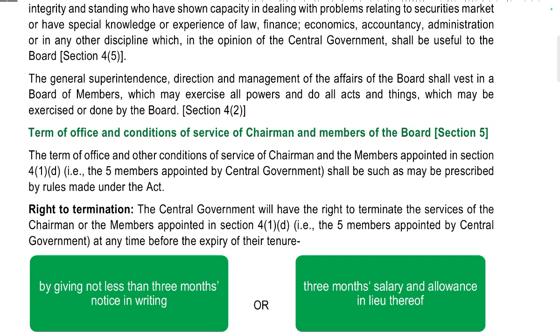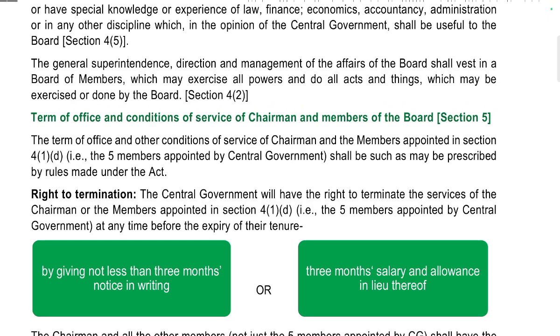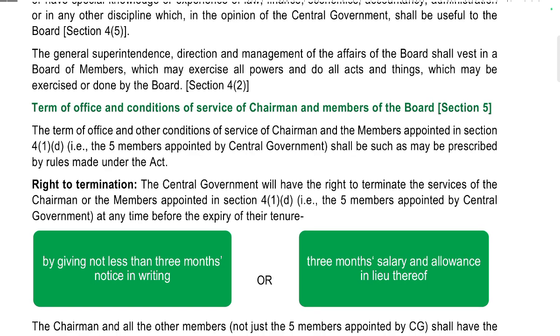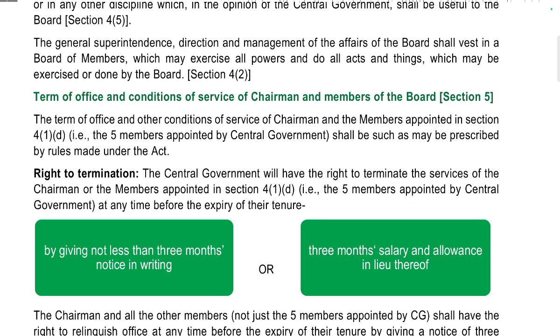The general superintendence, direction, and management of the affairs of the board shall vest in the members of the board, who may exercise all the powers and do all the acts and things which may be exercised or done by the board.